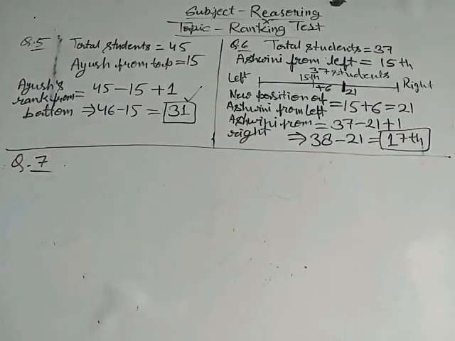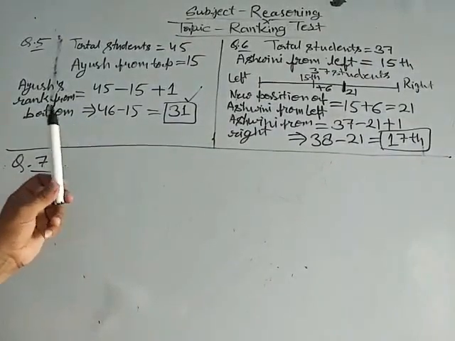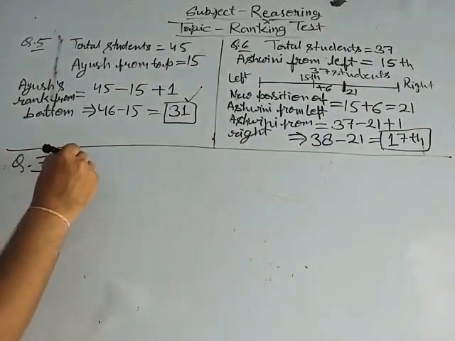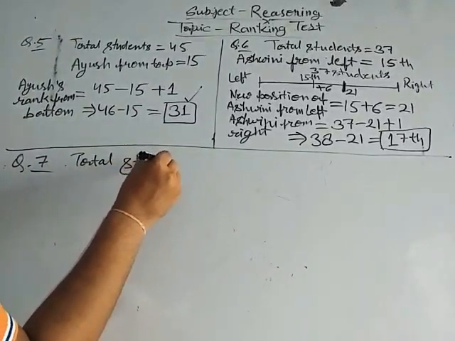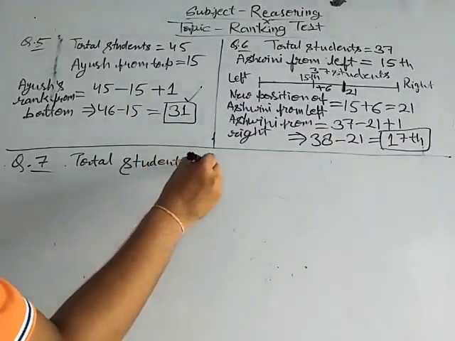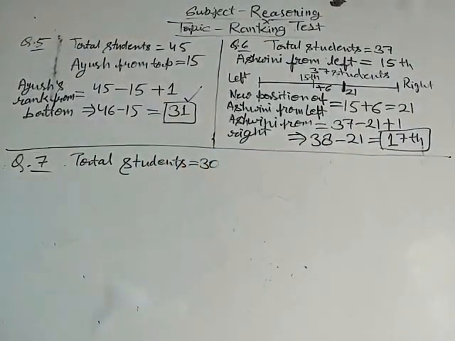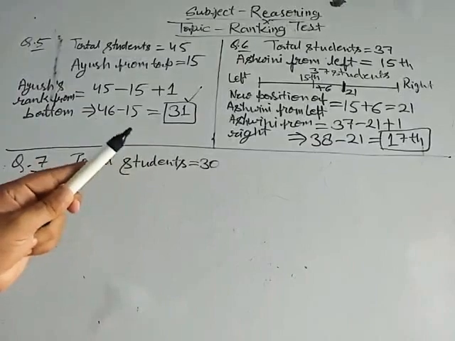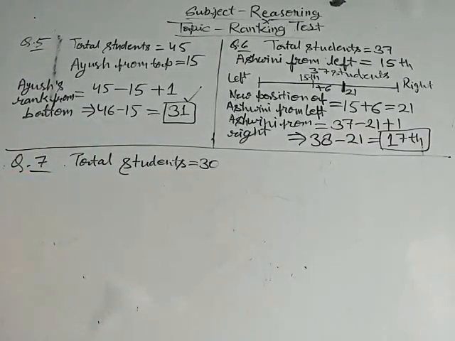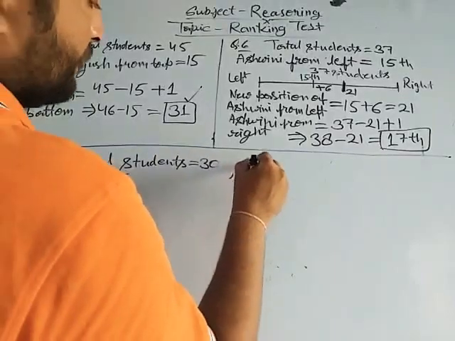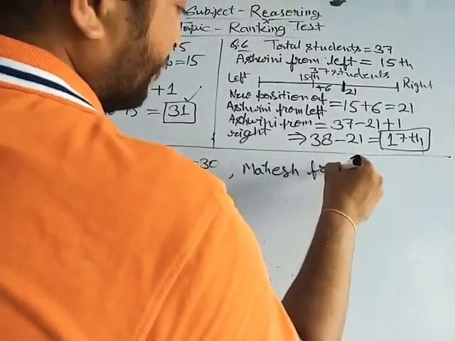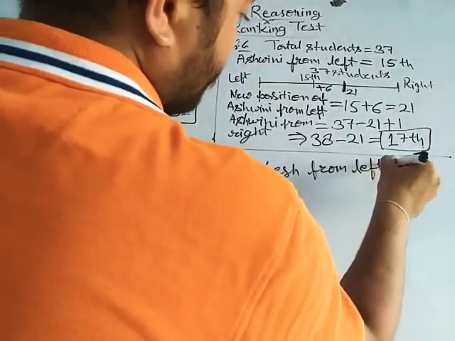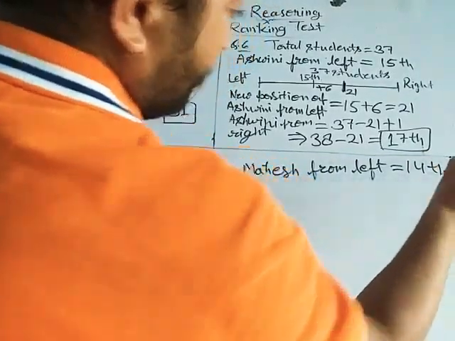Okay, now see, in a class of 30 students, total students 30. Now what is it saying? Mahesh is 14th from left. Mahesh from left is 14th.